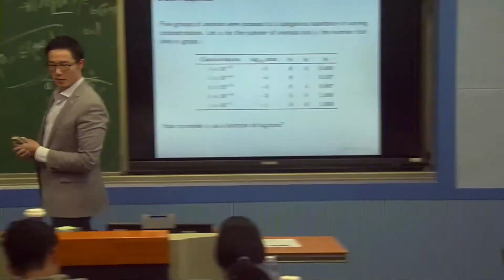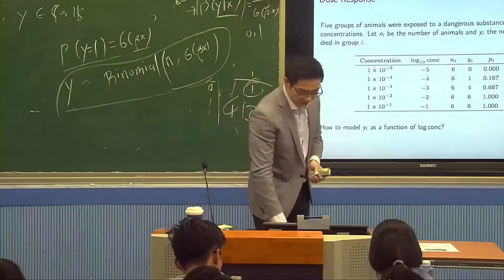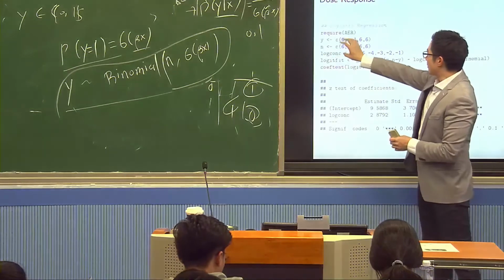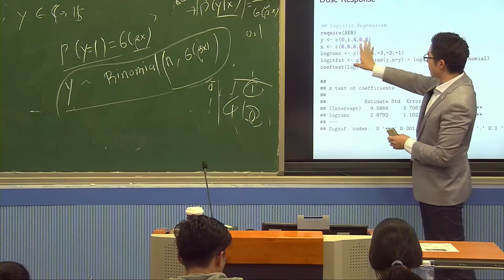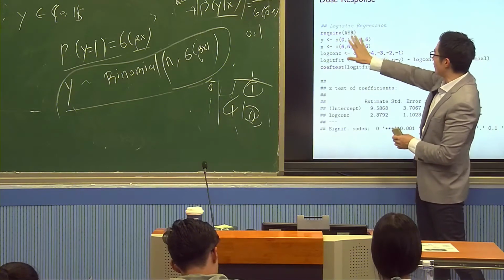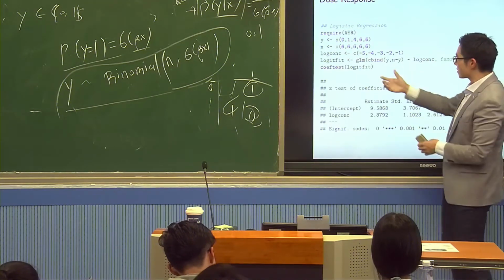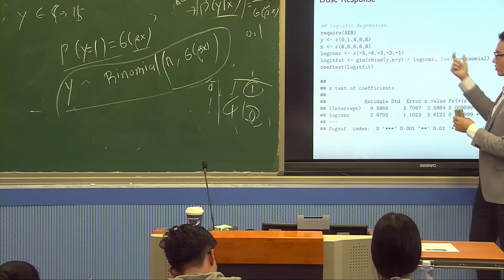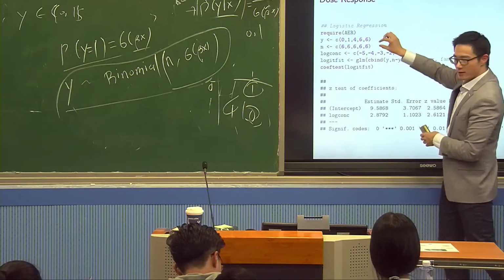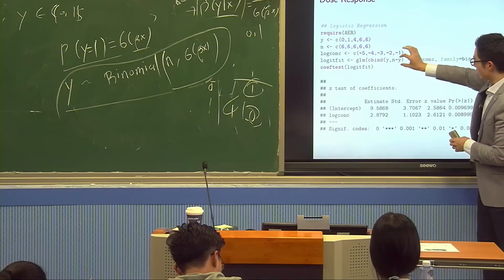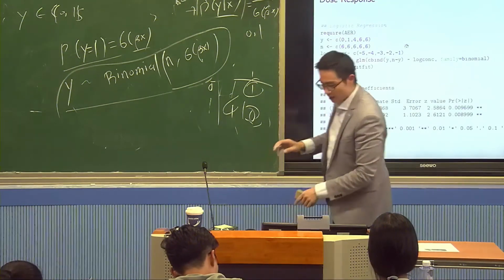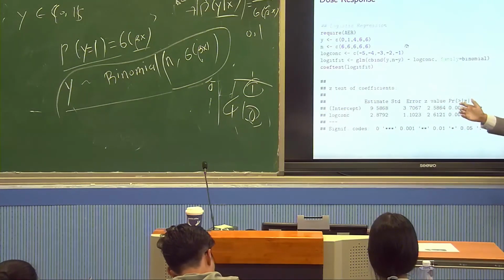And in R, it's very simple. We have 5 groups. N is 6, 6, 6, 6, 6. Y is 0, 1, 4, 6, 6. And then you use the same glm function to run a logistic regression. You just have to tell the glm function these are the Ys that died, and how big the group size is, what the N is. If you tell it, then you can do a logistic regression, and it will give you the result.